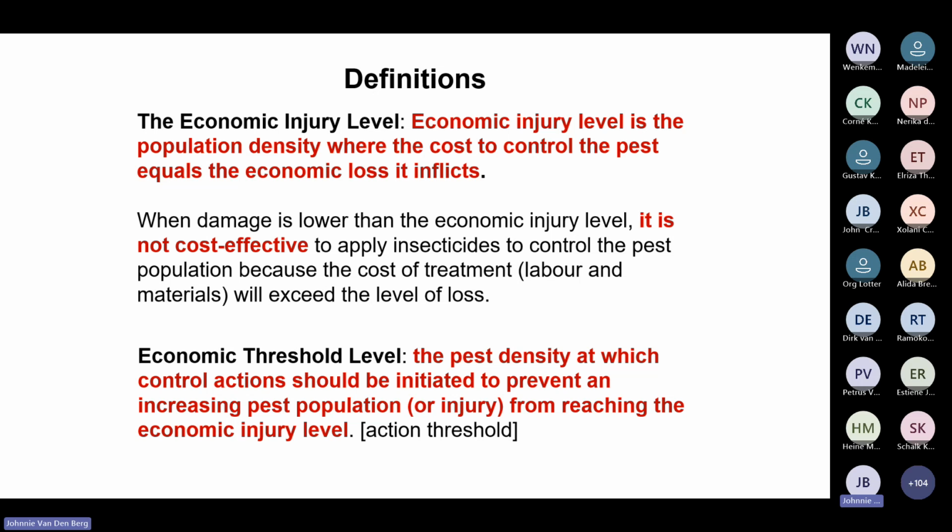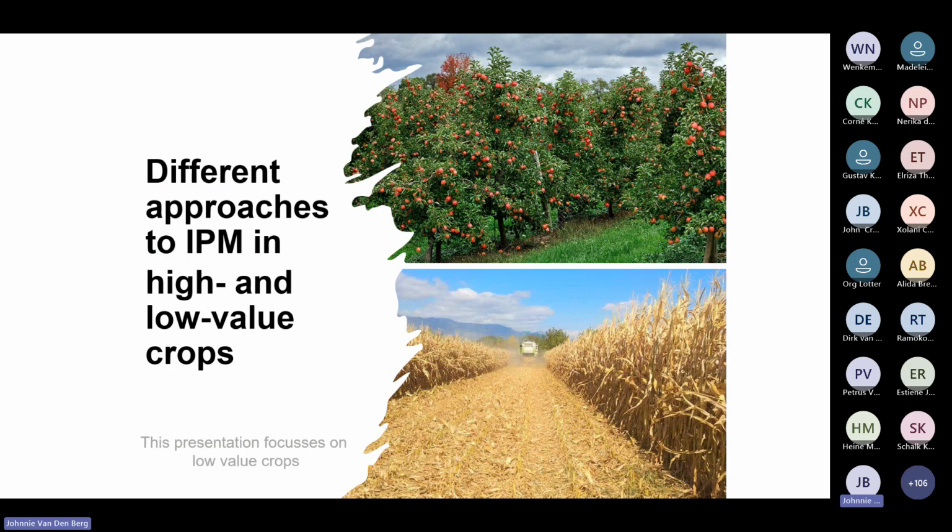The threshold level is the pest density at which you need to start actions to control the pest. We also refer to the economic threshold level as the action threshold level. Unfortunately, in South Africa, there are very few threshold levels, especially in the extensive crops.